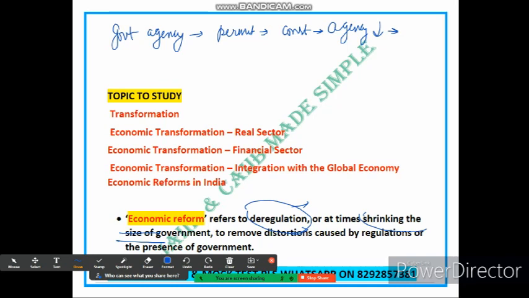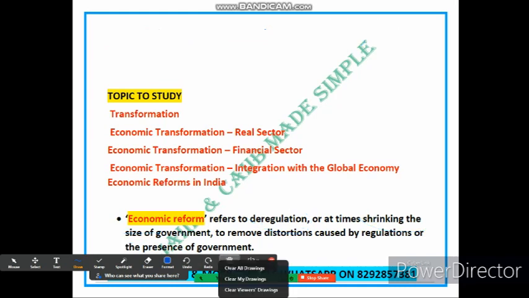So you can see I have given you two examples. In both examples, economic reforms involve reducing government regulation, restriction and bureaucracy. This allows businesses and individuals to operate more freely. It encourages competition and innovation and reduces distortion that can hinder economic growth. By deregulating and shrinking the size of government, economic reforms aim to create a more efficient and market-oriented economy. Hopefully you have understood the meaning of the term economic reform. Now let's continue to the next paragraph.